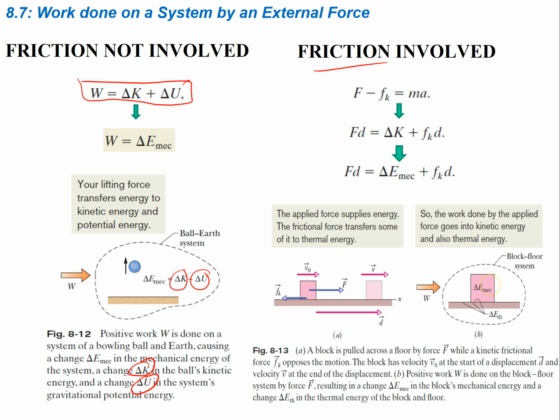Picture B shows that the positive work W is done on the block-force system by some force, resulting in a change in mechanical energy in the block and a change in thermal energy. Right, thermal energy is going to be given off from the friction. Mechanical energy is going to be gained because it's gaining some velocity.